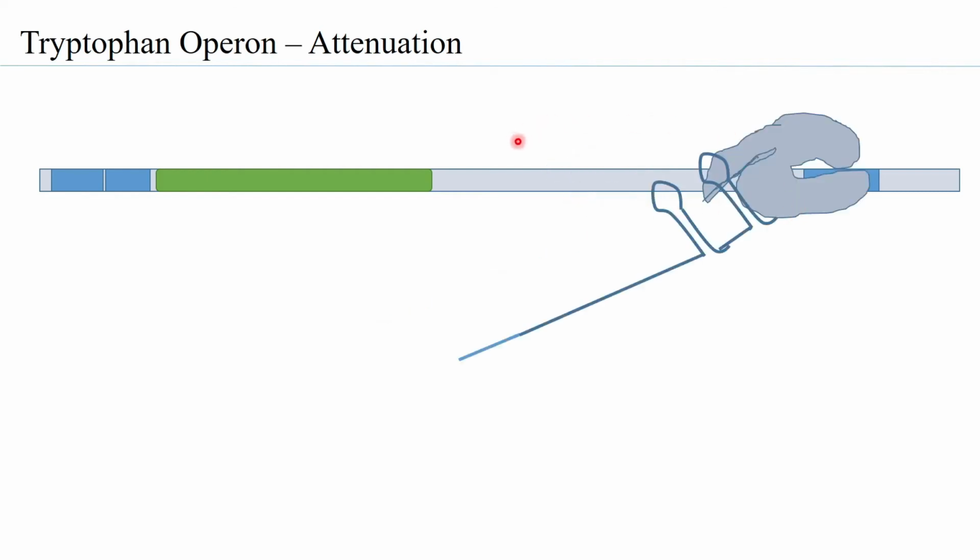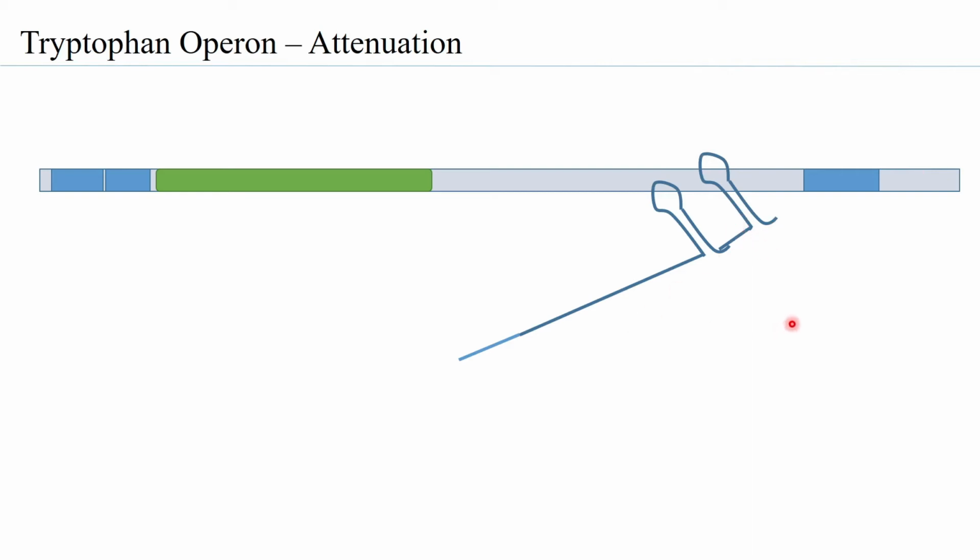Now, as it has synthesized the 3 and the 4th attenuator sequence as well, 3 and 4 will also complementarily bind to each other to form the two stem loop structures, one between 1 and 2 and the other between 3 and 4. And we know that the one between 3 and 4 is the termination sequence. What is going to be synthesized now is poly U. Therefore, once that has happened, the RNA pol falls off, because it is no longer a stable structure, because of the formation of this secondary loop structure.